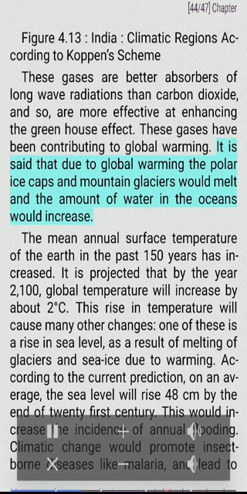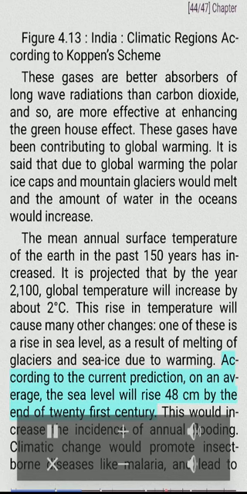It is said that due to global warming, polar ice caps and mountain glaciers would melt and the amount of water in the oceans would increase. The mean annual surface temperature of the Earth in the past 150 years has increased. It is projected that by the year 2100, global temperature will increase by about 2 degrees Celsius. This rise in temperature will cause many other changes. One of these is a rise in sea level, as a result of melting of glaciers and sea ice due to warming.